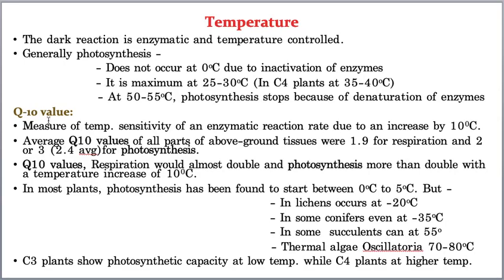Increase it by 10 degrees, you understood? If you increase it, that means make it 35 to 45, then what is the sensitivity that takes place in the enzymatic activity? That measuring of the temperature sensitivity, again I am telling you, measuring of the temperature sensitivity on the enzymatic activity for every 10 degree centigrade temperature increase, how much the enzymatic activity is increasing or decreasing, that is called the Q10 value. I think you understood. Students, Q10 values are very, very important.